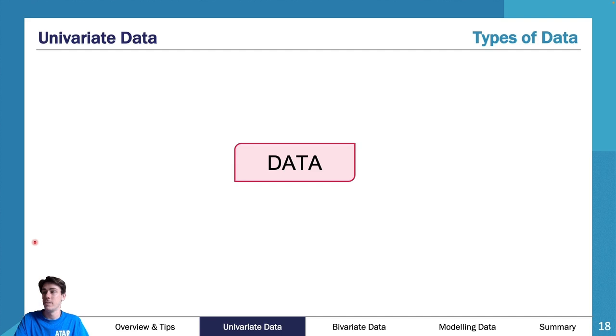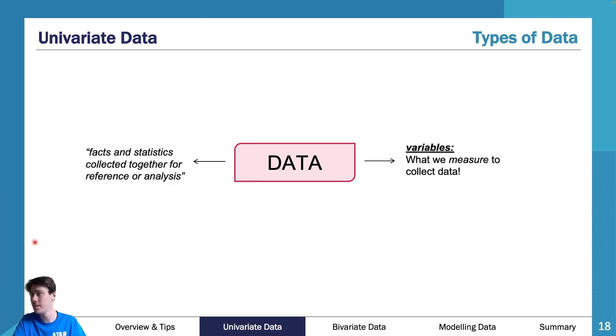So, jumping in. We start off with data. So what is data? Data is all about facts and statistics that are collected together for reference or analysis. And then we have variables. So what we measure to collect data. So what variables do we look at? What do we do to collect data? And how many variables? So we then look at univariate, 1, versus bivariate, 2.